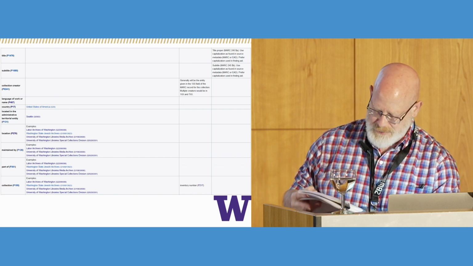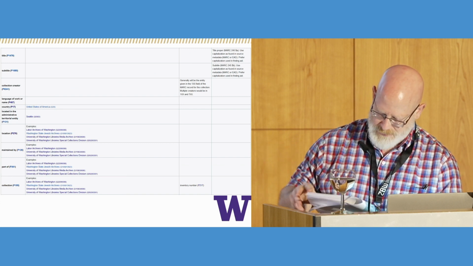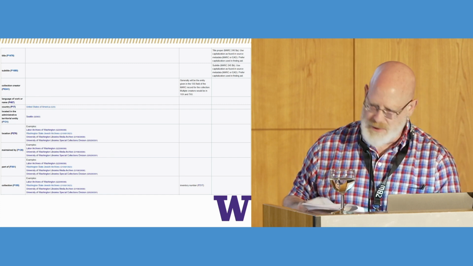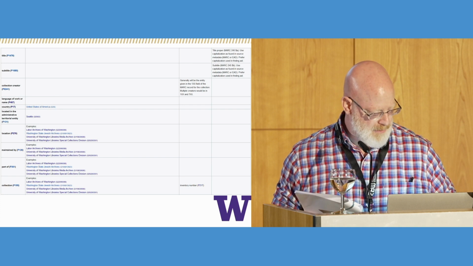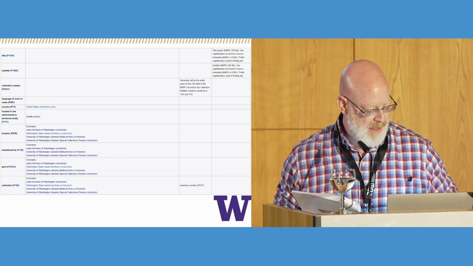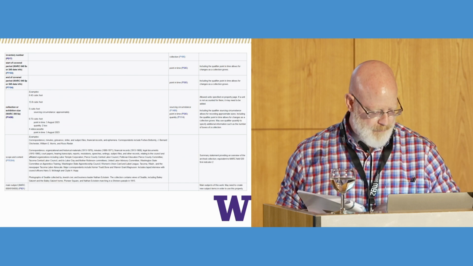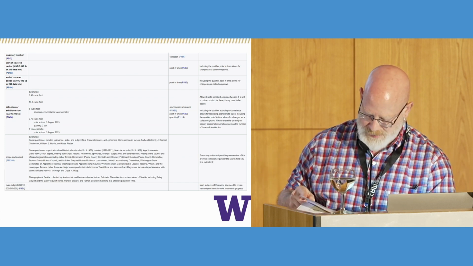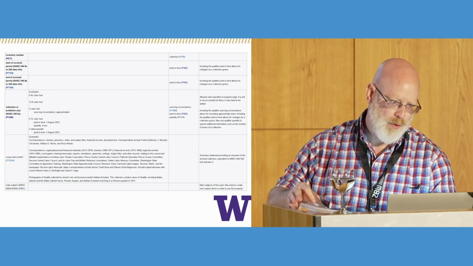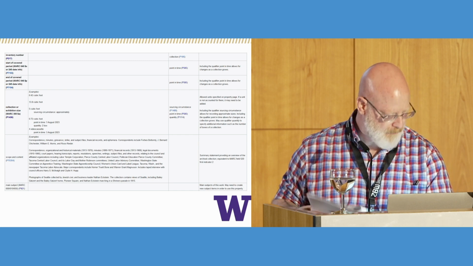This is just more of the application profile, showing some additional properties that we will use in describing our collections. And you can see there are examples in some of the boxes in the table. And again, still more properties, and note that the last two on this page are unbolded, so that means they're optional.